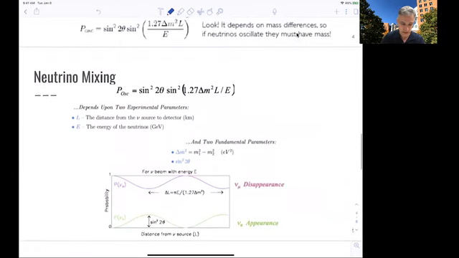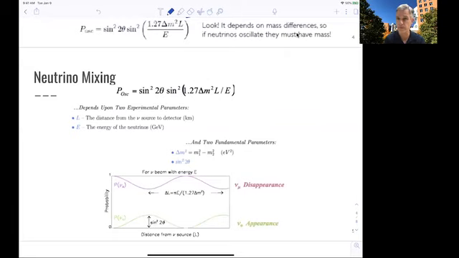Good. So again, we have seen that if we start from a two neutrino flavor model, the experimental parameters of interest are the length, or distance, from the neutrino source to the detector, from the place where we generate a neutrino of a specific flavor to where we actually observe the flavor of the neutrino, and the energy of the neutrino. And then the disappearance of a muon neutrino, for example, if we start from a beam of muon neutrinos, is a function of the length from the source. And this is shown here for neutrinos of a specific energy.